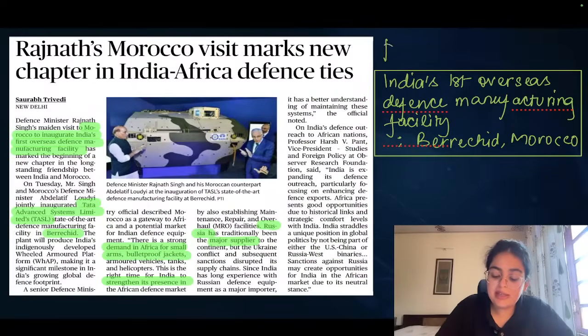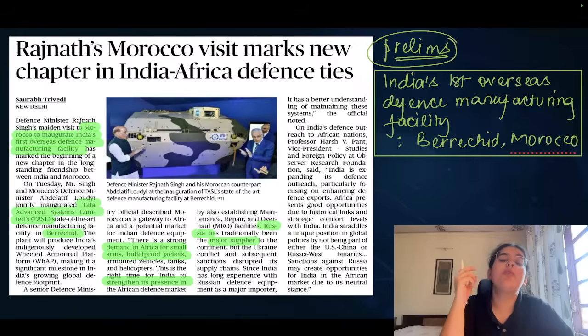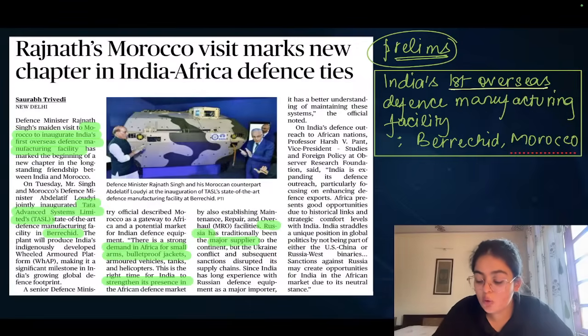Another important prelims information is relating to the visit of Defense Minister Rajnath Singh to the country Morocco. He basically went to Morocco to inaugurate India's first, please note, this is very important, India's first overseas defense manufacturing facility.